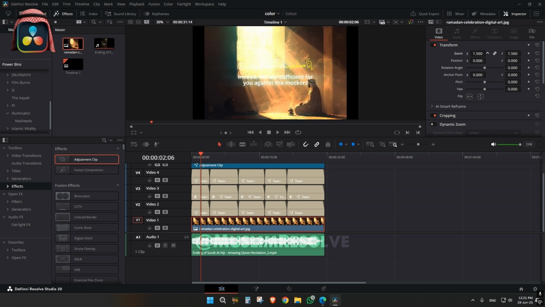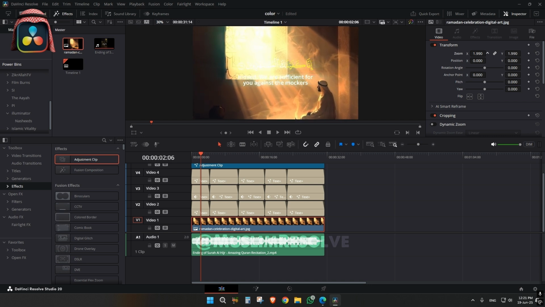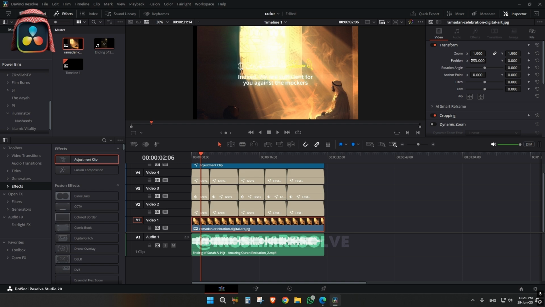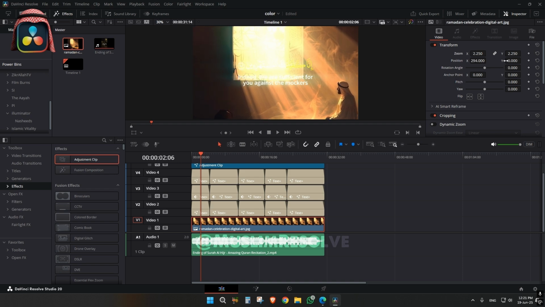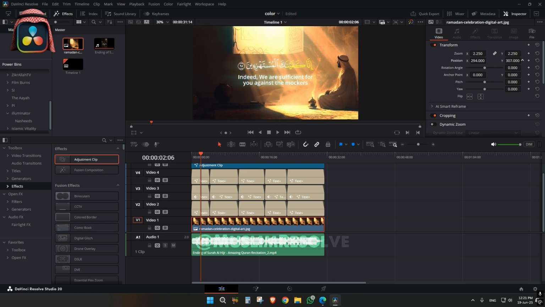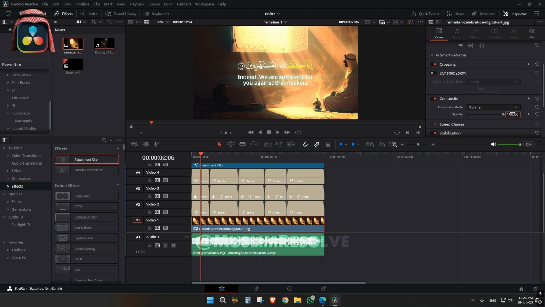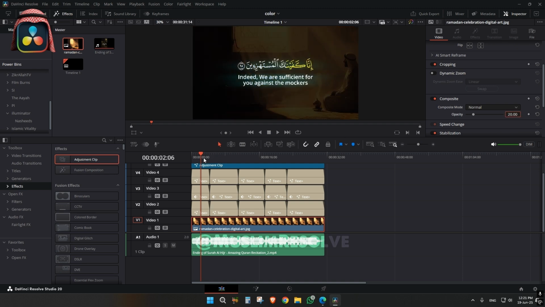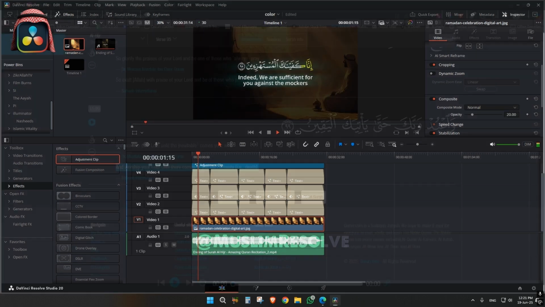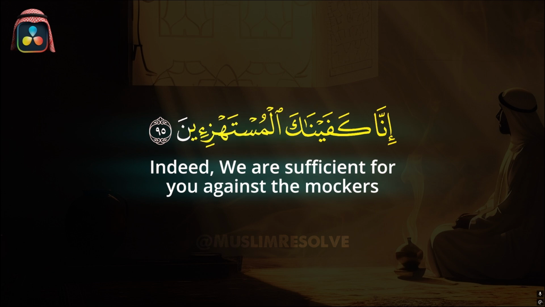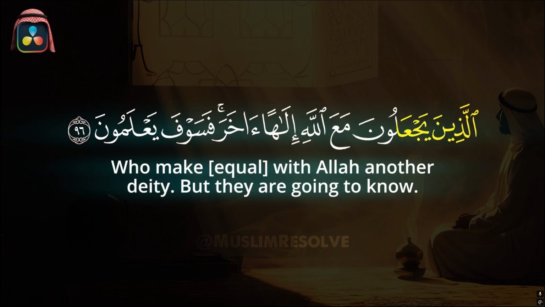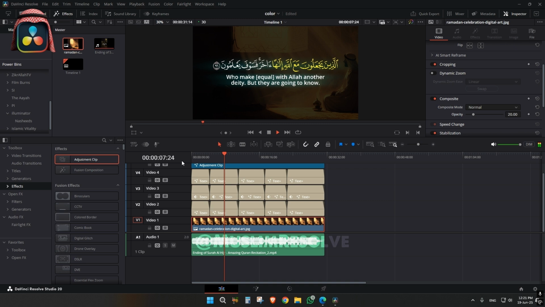First of all, I'll just adjust the size, and I'll just adjust this like this maybe, and just decrease the opacity, maybe 20. So now see.